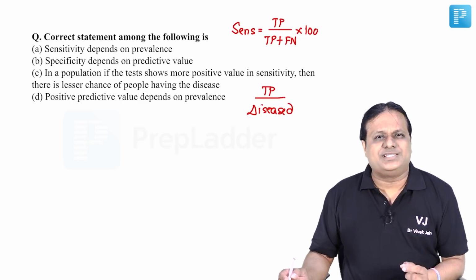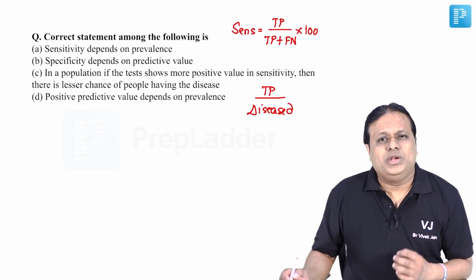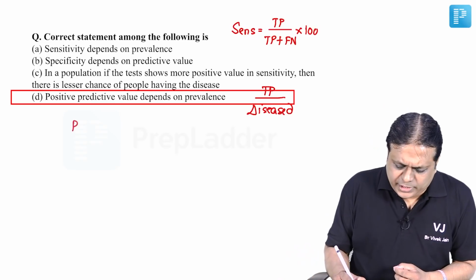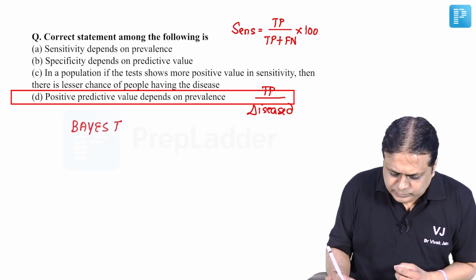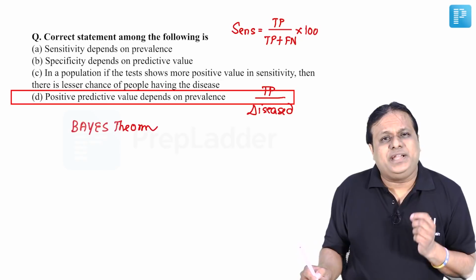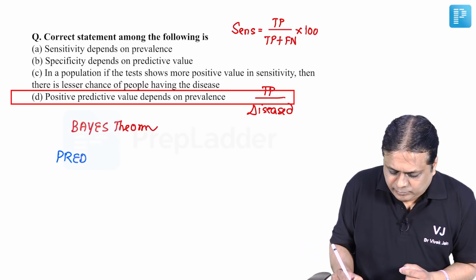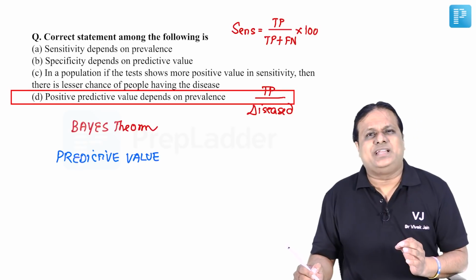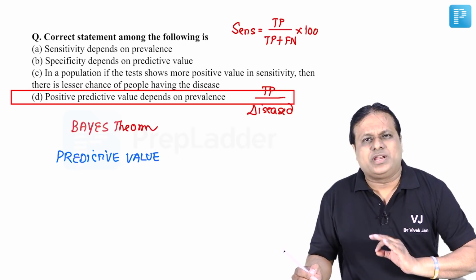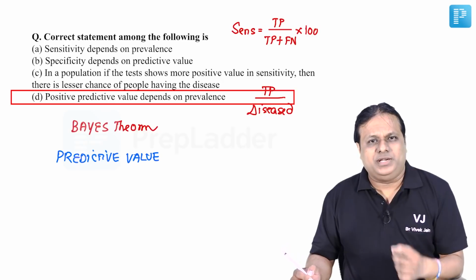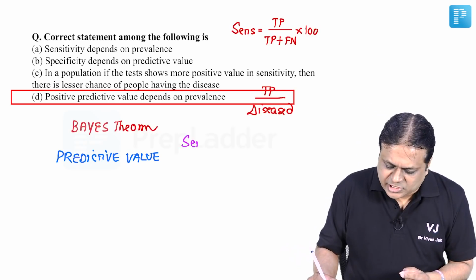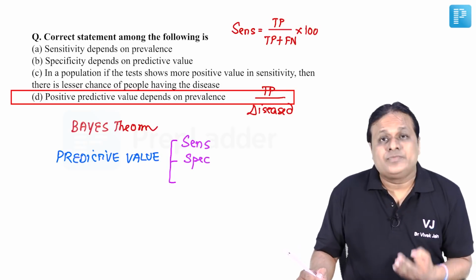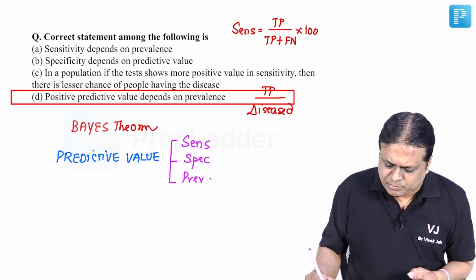Now look at choice number 4. It says positive predictive value depends on prevalence. This is the correct answer. Friends, we know according to Bayes' theorem, predictive value, whether it is positive predictive value or negative predictive value, depends on three parameters. These are sensitivity, second is specificity, and third is prevalence of a disease in the population.